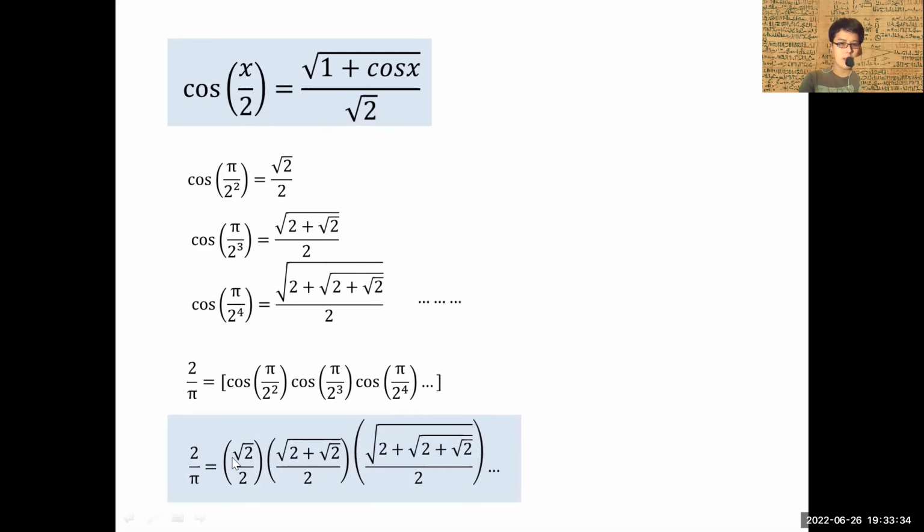I would say that this is pretty interesting. You can see that on the right-hand side, all the nested radicals form up in a beautiful manner. This is something that is a great breakthrough in my opinion. So that is how I prove Viète's formula using basic high school trigonometry.